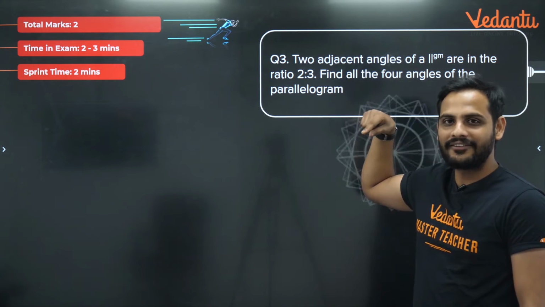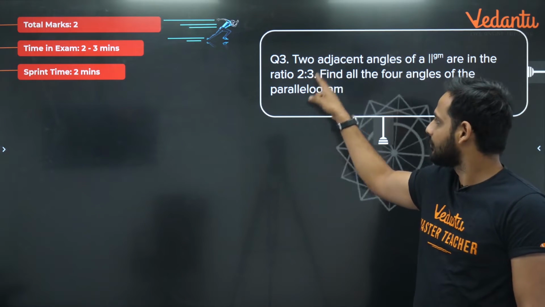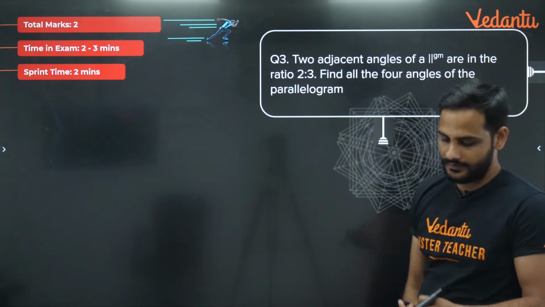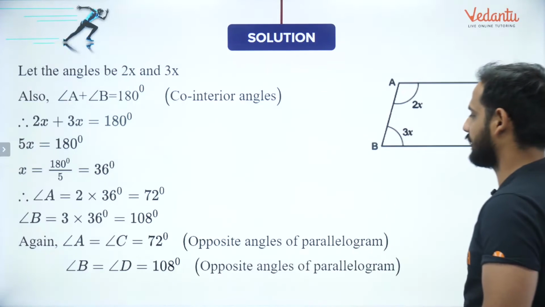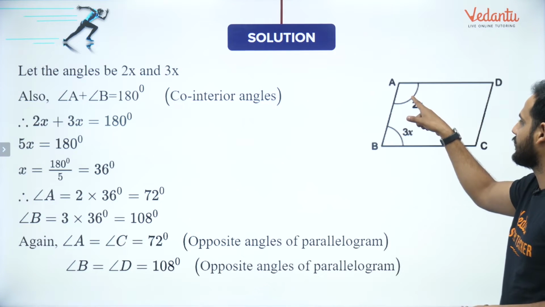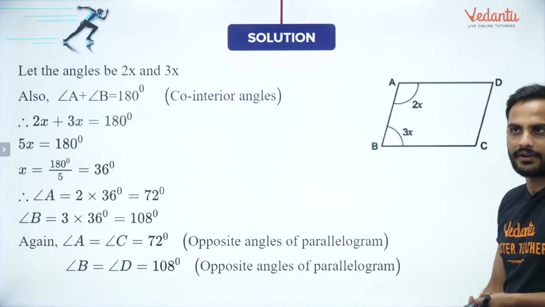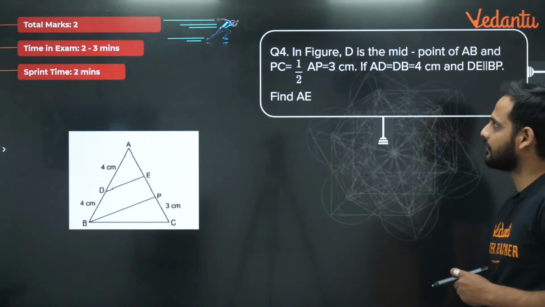180 divided by 5, I am getting 36. So 72 and 108. So 72 and 108 will be your correct answer. Okay, so this will be 72, this will also be 72, this will be 108, this will also be 108. Okay bachcho, chalo, let's move to the next question.